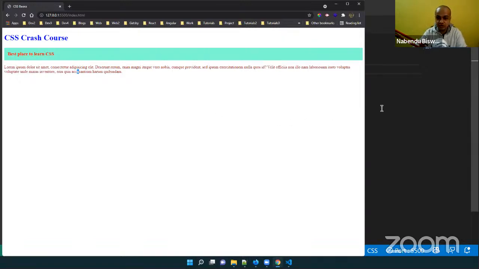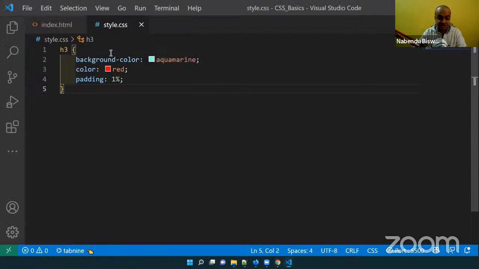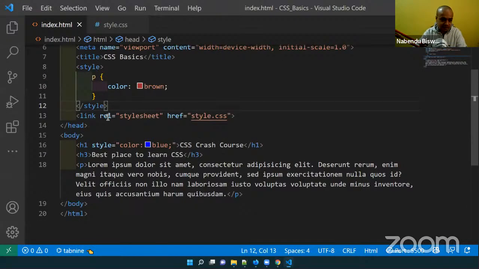Okay, so this is about external CSS, and we should always use an external style sheet like this. We are going to use it like this only from now onward. Okay, so the next thing which we are going to do is colors in CSS, and the first thing I want to do is remove these things.